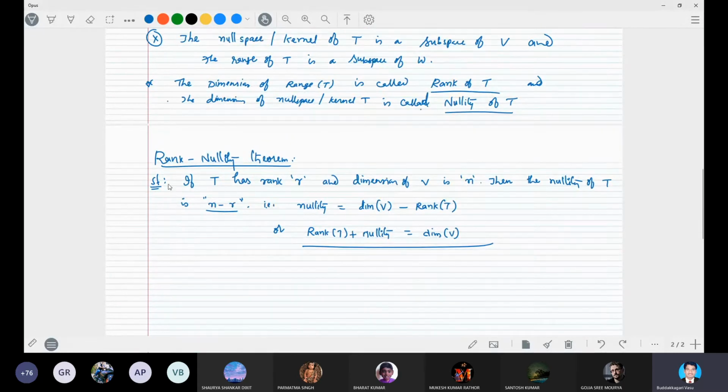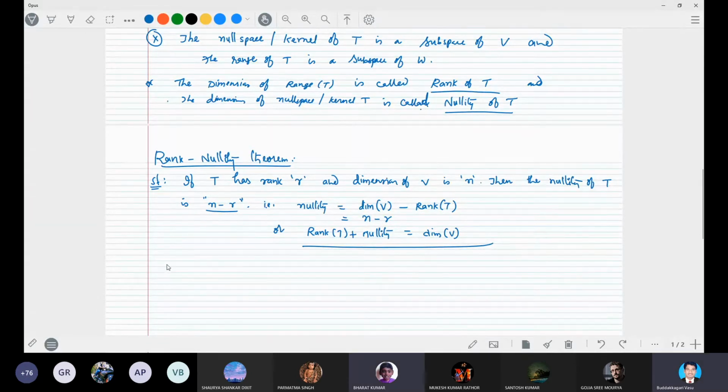Now the rank and nullity theorem makes the relationship between the rank, nullity, and the dimension. Suppose T has rank R and the dimension of V is n, then the nullity is defined by n minus R. That is, nullity is equal to dimension of V minus rank of T, or rank of T plus nullity is equal to dimension of V. Tell me.